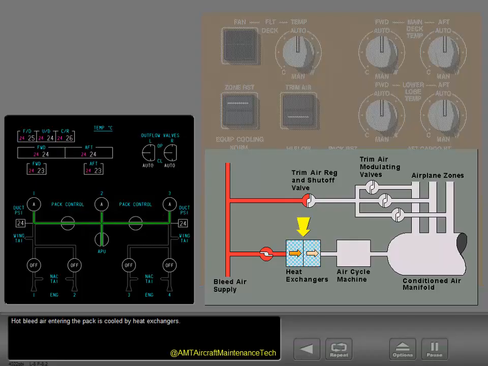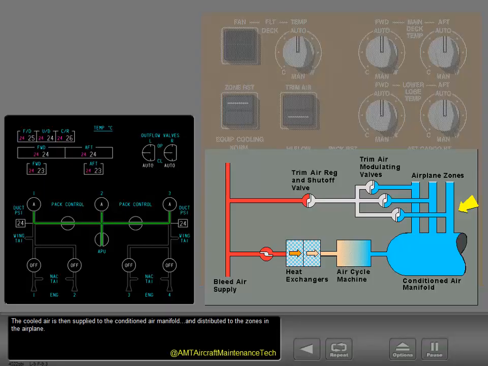Hot bleed air entering the pack is cooled by heat exchangers. Next, the air enters an air cycle machine where the air is cooled to the temperature of the zone requesting the coolest air. The cooled air is then supplied to the conditioned air manifold and distributed to zones in the airplane.